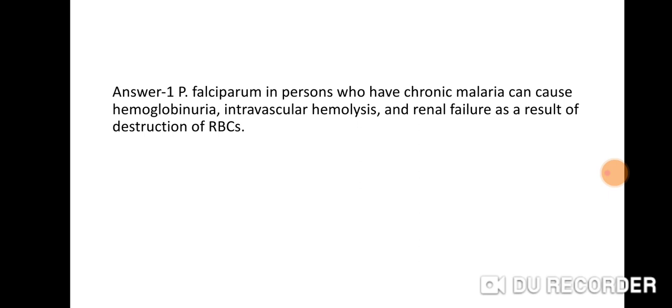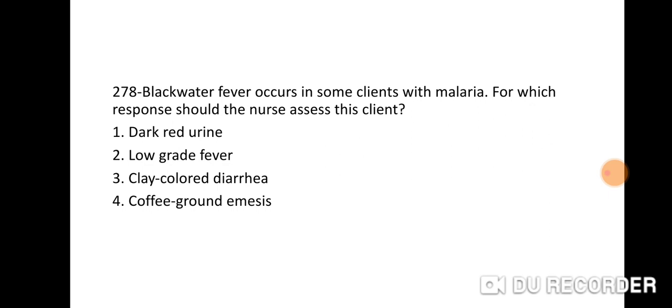Plasmodium falciparum in clients who have chronic malaria can cause hemoglobinuria, intravascular hemolysis and renal failure as a result of destruction of RBCs. Okay. Right answer is 1, dark red urine.